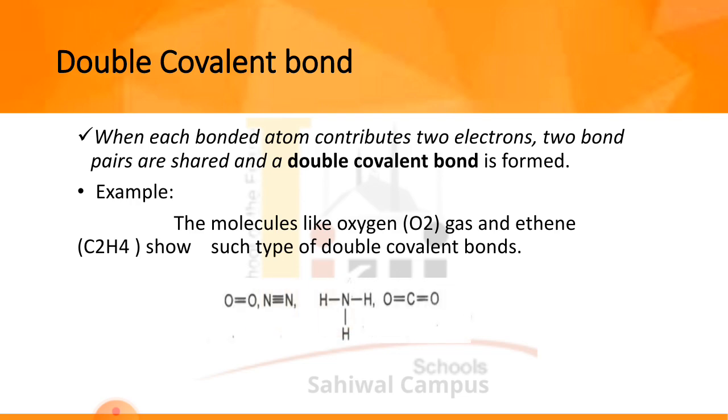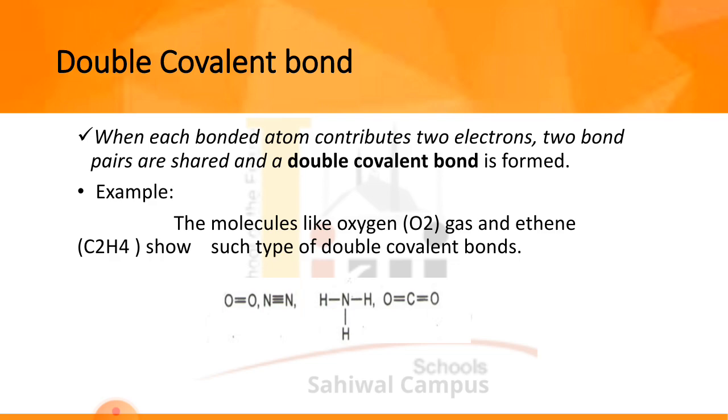Now you can have the examples of oxygen and carbon dioxide, and NH3. The NH3 example, ammonia, is a single covalent bond example, oxygen is a double covalent bond, and carbon dioxide is also a double covalent bond.